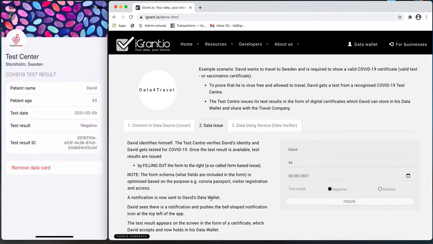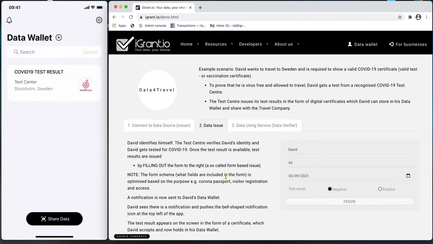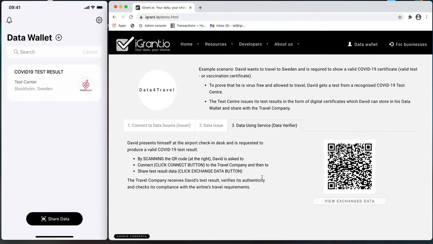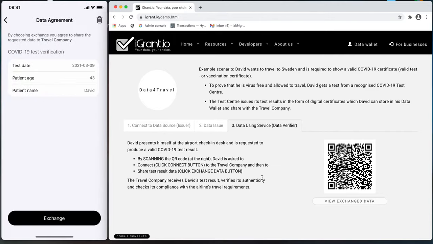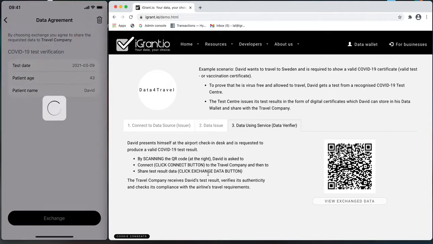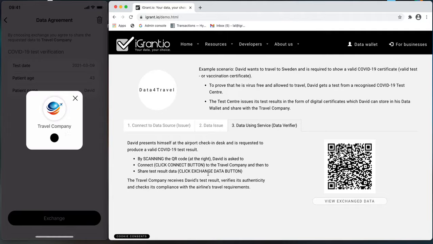When David reaches the airport check-in desk, he is requested to produce a valid COVID-19 test result. He clicks the Share Data button to scan the QR code provided. A data agreement appears requesting David to share his name, test date, and test result. He consents to sharing the data by clicking Exchange.